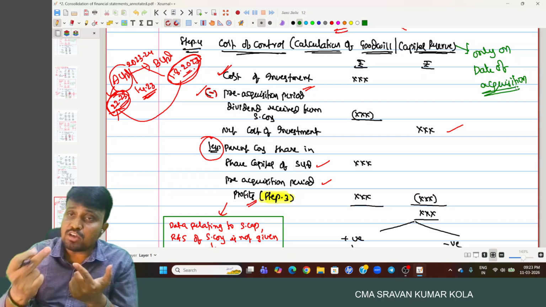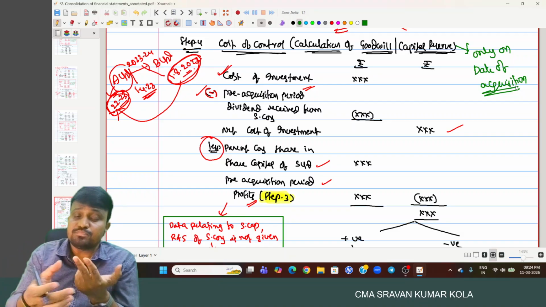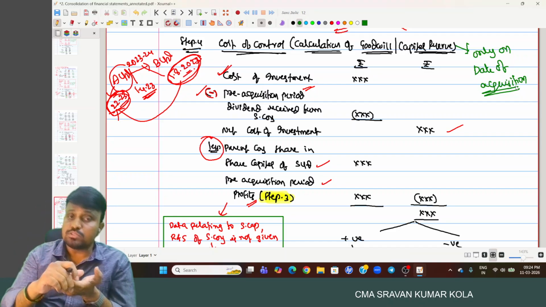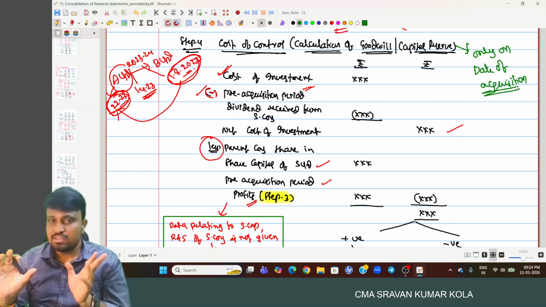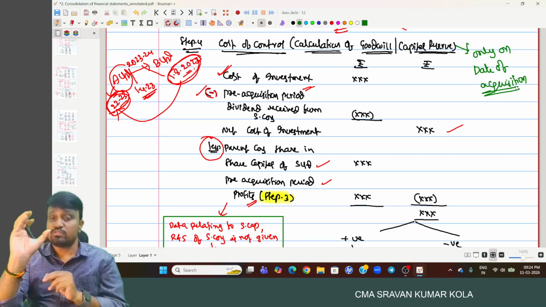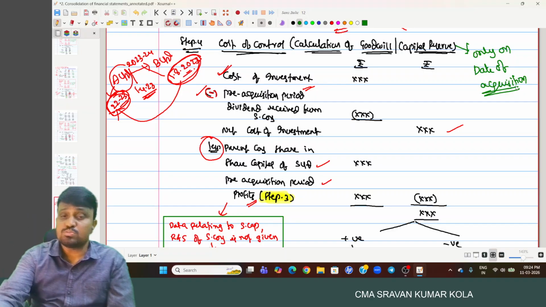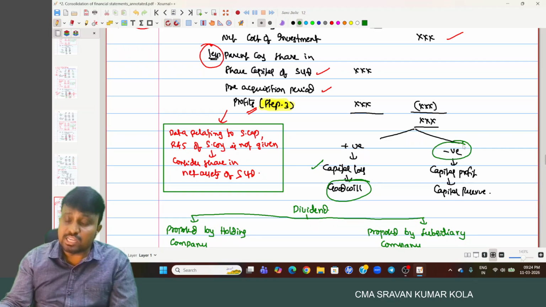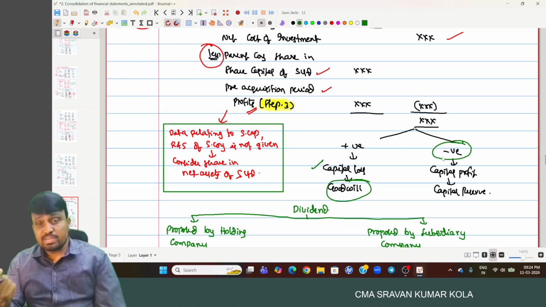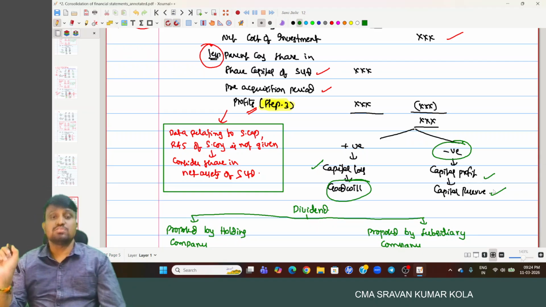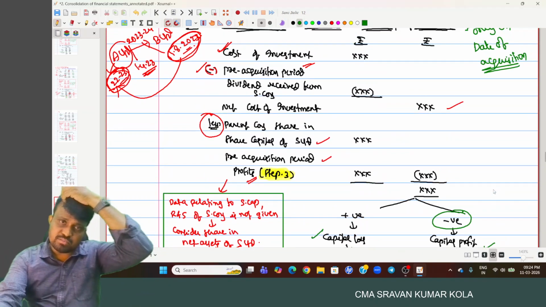So take the share capital of the subsidiary company on the date of acquisition and the reserves and surplus of the subsidiary company on the date of acquisition. Out of the total, what is the parent company's share? That is the equity you get on the date of acquisition. That is compared with the net cost of investment. If the net cost of investment is more than the equity you get, that is said to be a capital loss and is transferred to goodwill. If it is negative, meaning the amount you spent is less than the equity you get, that is a capital profit and we transfer it to capital reserve. So this is a very, very important step.